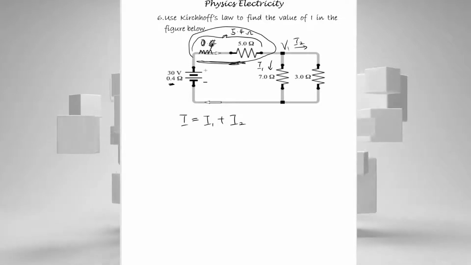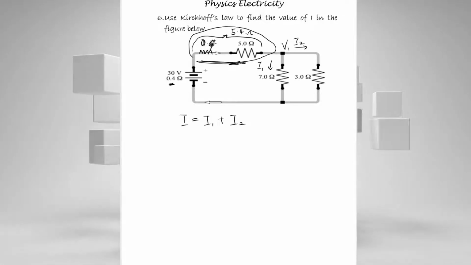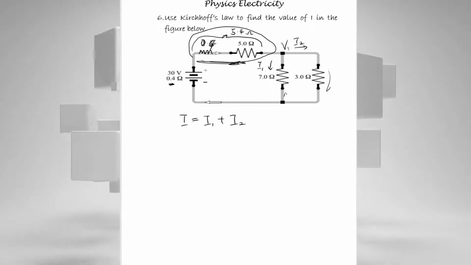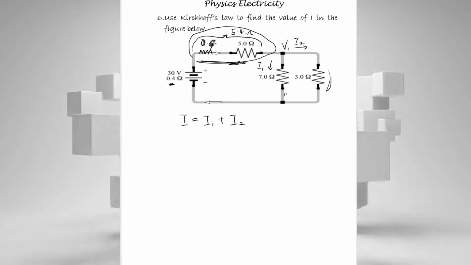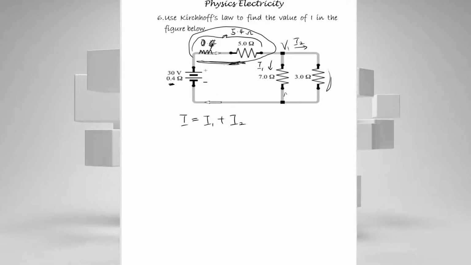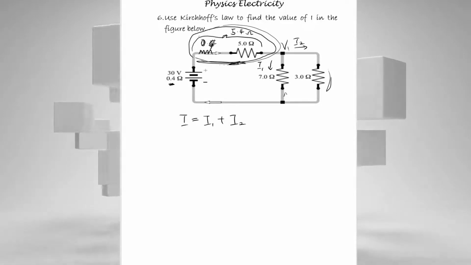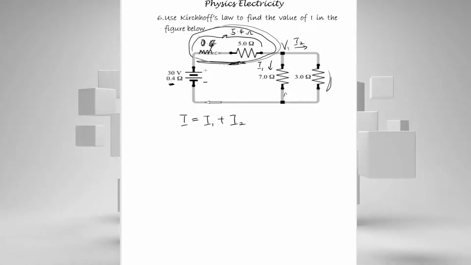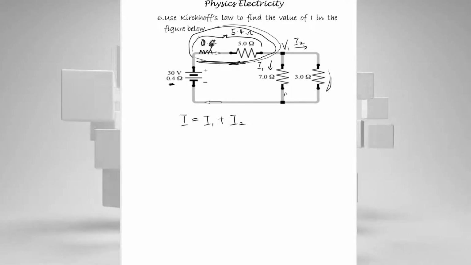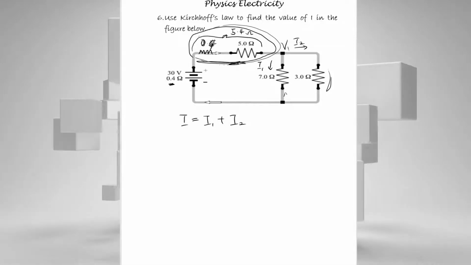The same voltage flows across the resistors connected in parallel, meaning that V1 will flow across the 7 ohm resistor, and then V1 will also flow across the 3 ohm resistor. So if we are going to solve this now, remember I said there will be a voltage drop across this arm that we've circled here. Now, we've already established that I is equal to I1 plus I2.